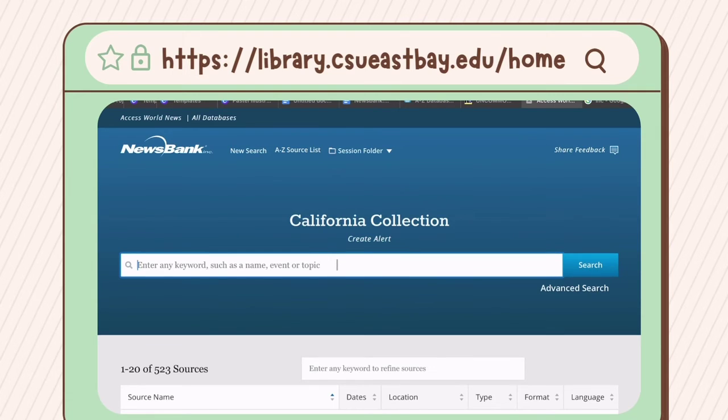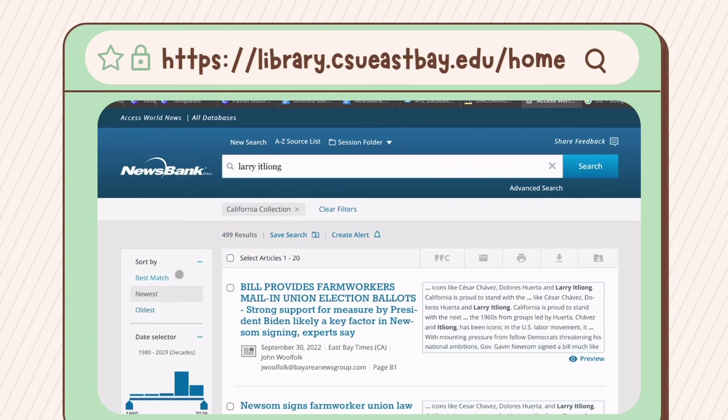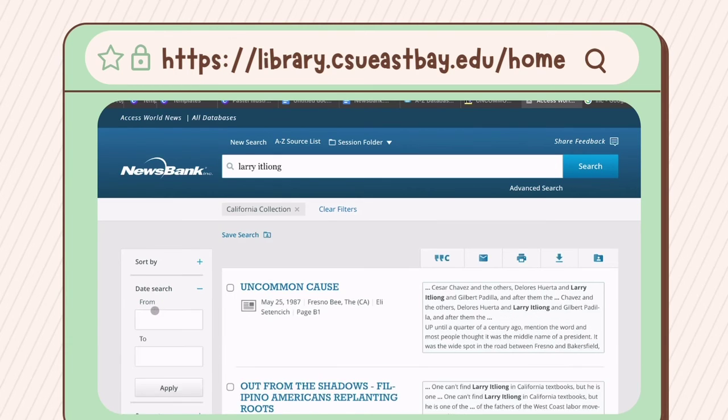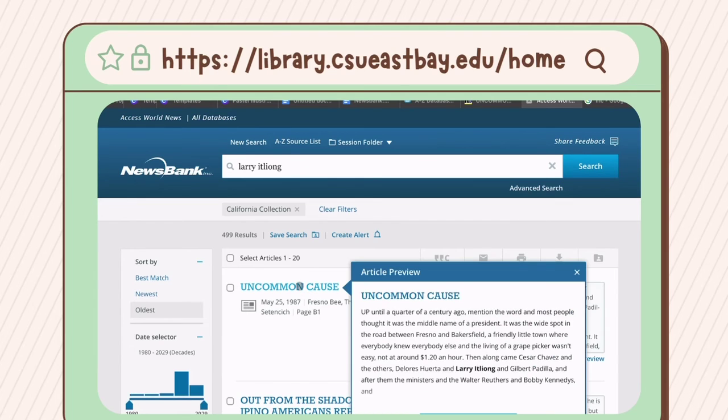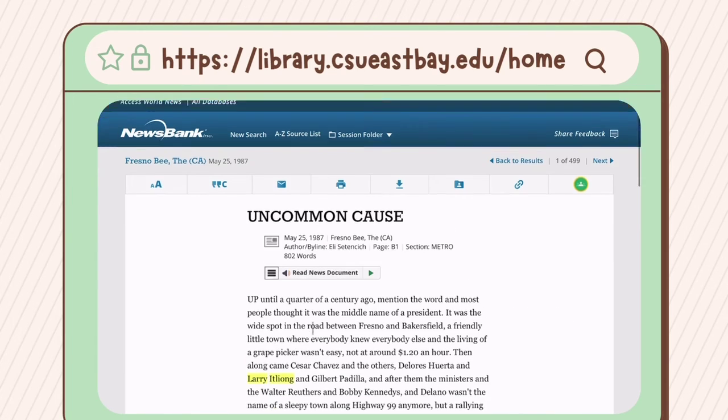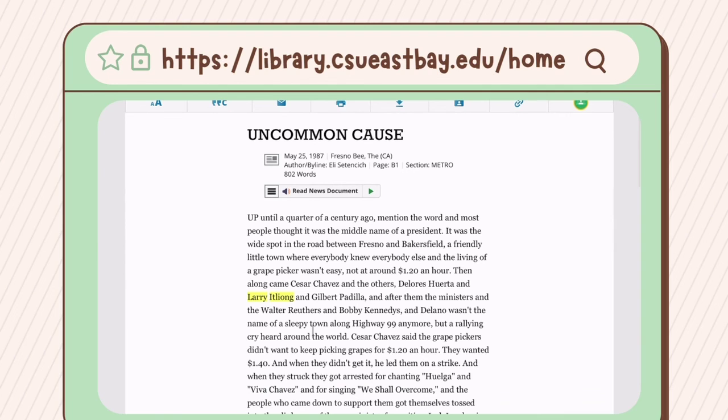For example, since Filipinx Awareness Month is coming up, I want to find newspapers about Larry Itliong, a Filipino-American organizer and community leader who played an important role in the farm labor movement. I want to find the oldest newspaper, so I will sort it from oldest to newest. Here, I found a newspaper article on him from the Fresno Bee on May 25, 1987. I will be using this for a work project during Filipinx Awareness Month.